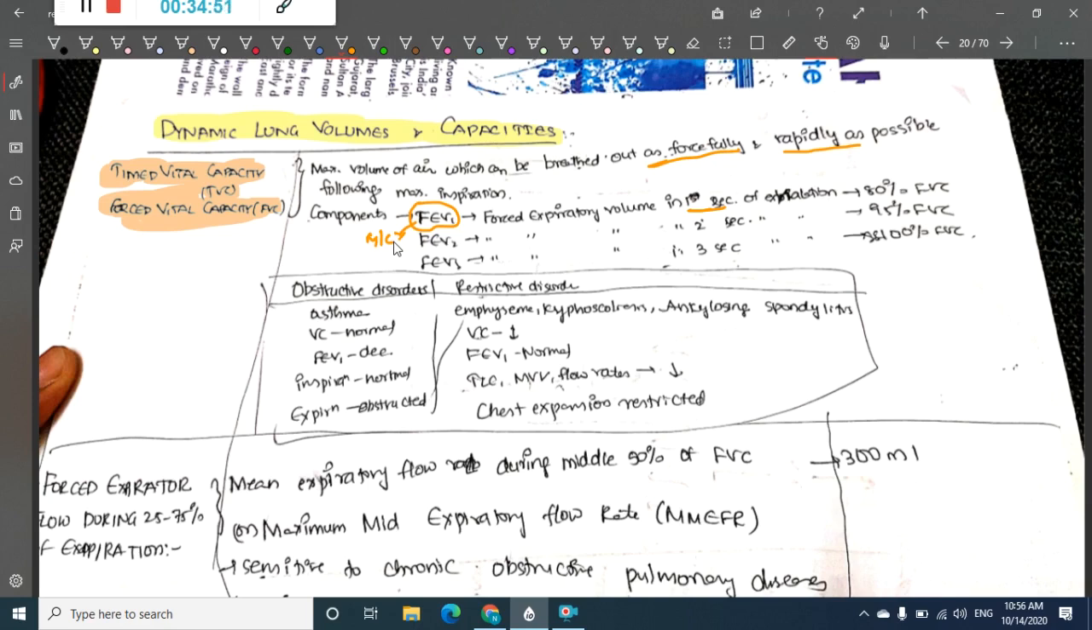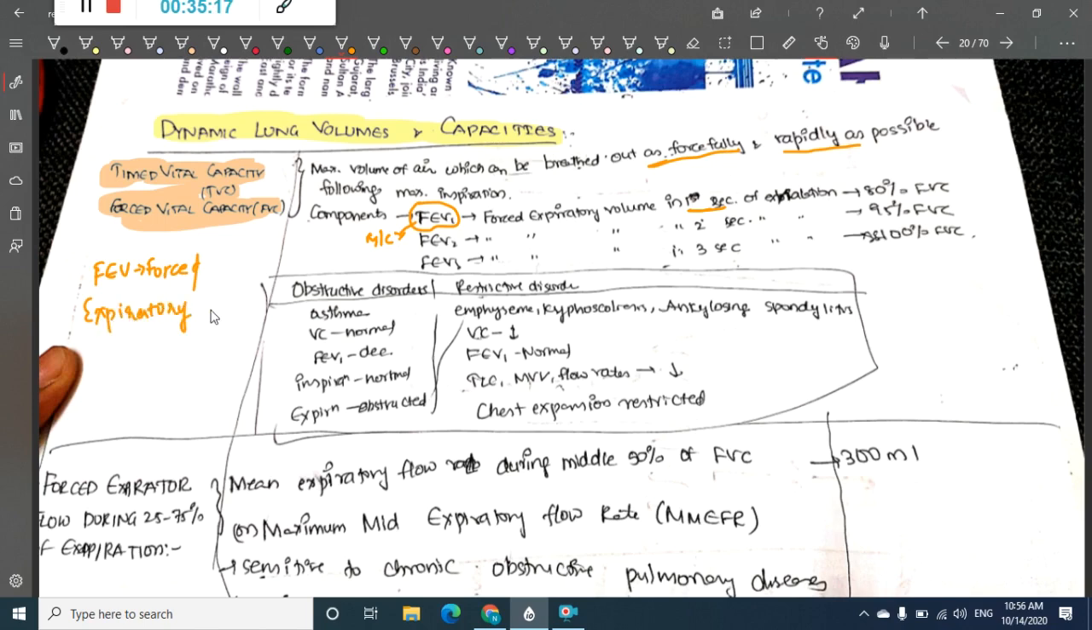Then we have FEV2, that is forced expiratory volume in 2 seconds of exhalation, that accounts for around 95% of vital capacity. Then we have FEV3, that is forced expiratory volume in 3 seconds, that accounts for 100%. What is FEV? That is forced expiratory volume.